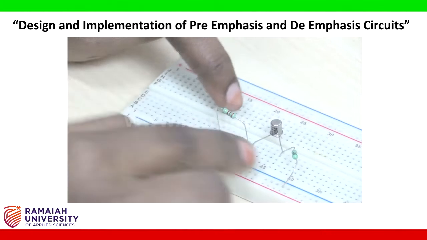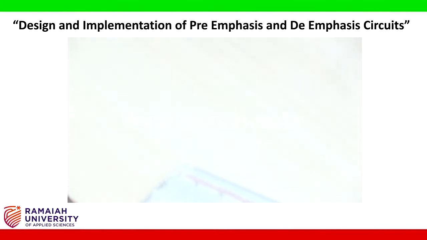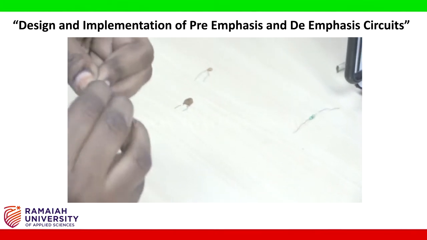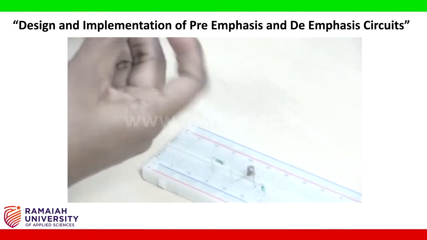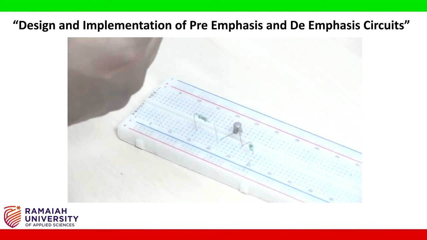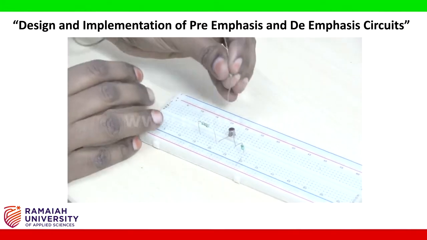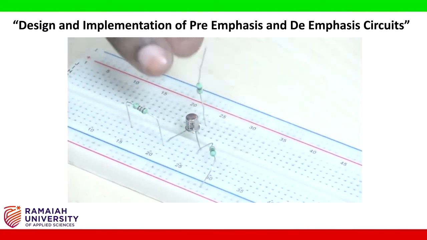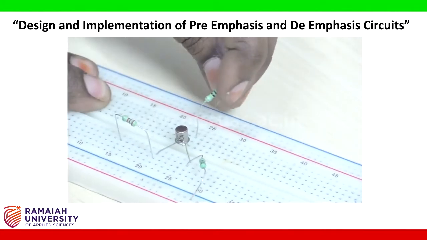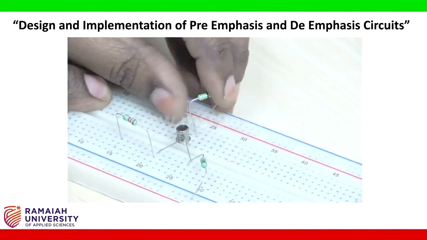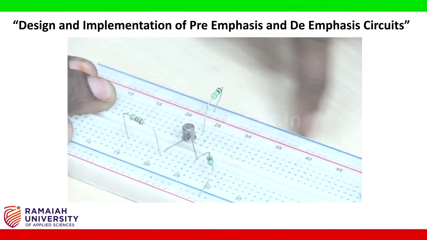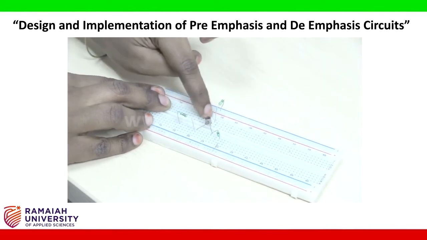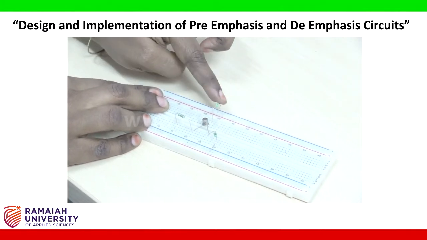Next, take 100 kilo ohm resistor, connect it from the base to supply. So this line we will use for supply purpose. So 100 kilo ohm resistor between base and the supply.